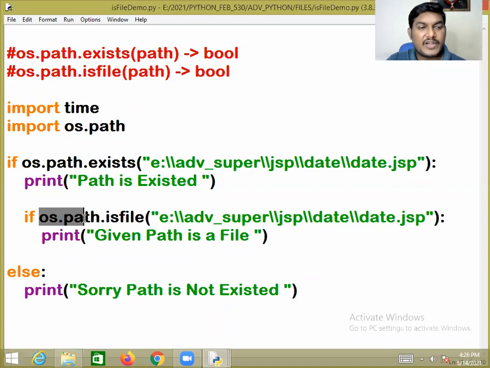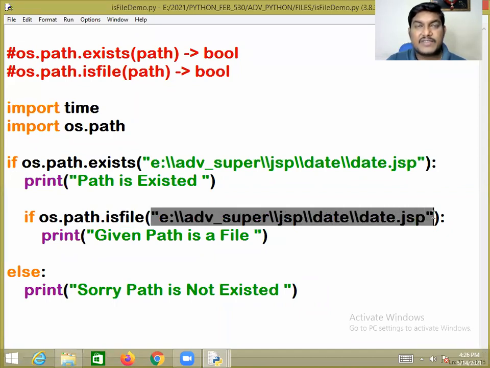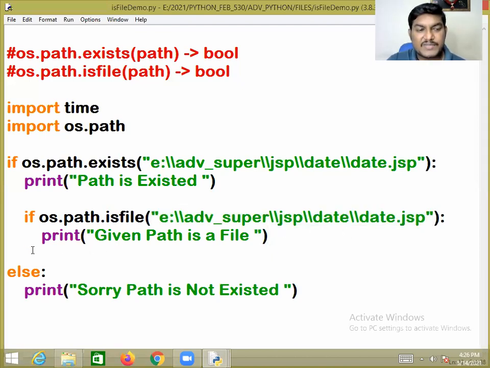Inside that, os.path.isfile. Sir, isfile is the predefined function from the os.path module. It will return true if the specified path is a file. Otherwise, it will return false. If it returns false, it means nothing to do. I am not writing anything there.